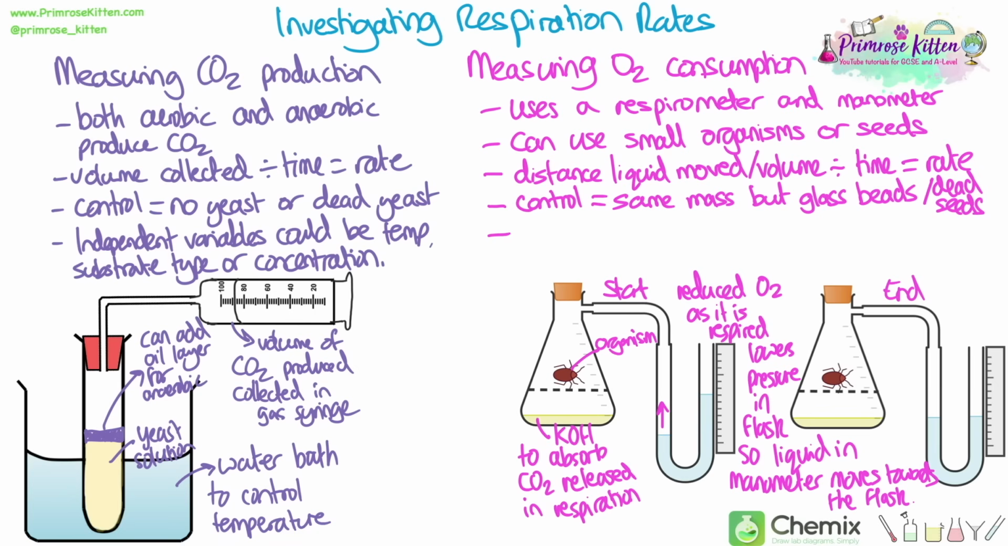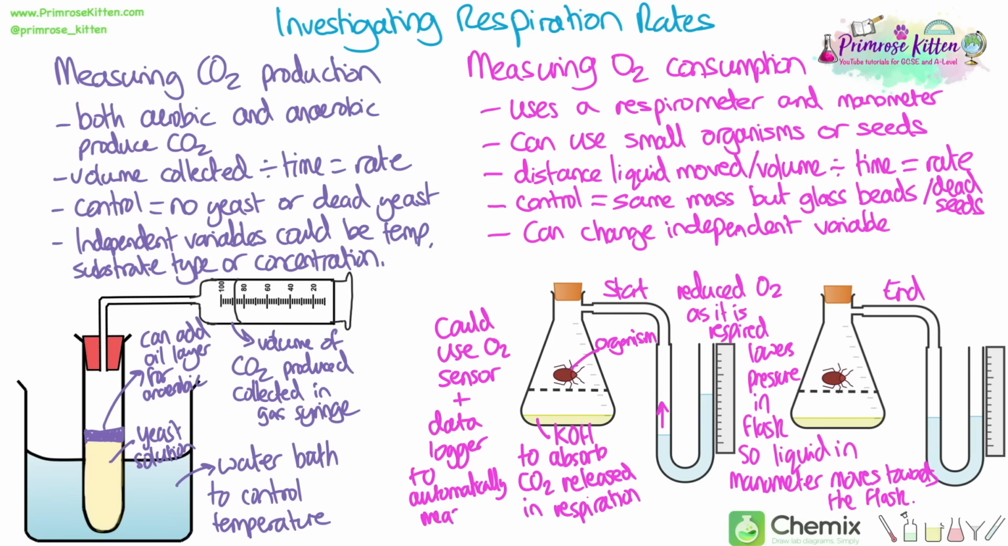For the control, you would normally put in an organism that is dead, if it's dead seeds, but for insects, we don't want to kill insects, so you would take something that's the same mass, but is not going to do any respiration. So for example, glass beads. This isn't changing the independent variable, it's just looking at their normal rate of respiration, but you could do something like changing the temperature to see if it changes the effect. You could also automatically measure the carbon dioxide or the oxygen rate using a sensor and a data logger.